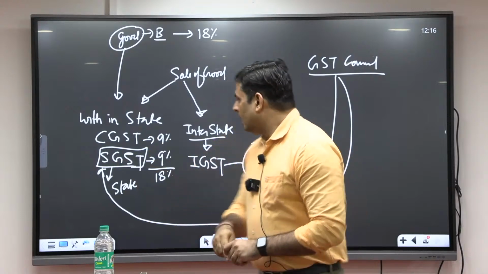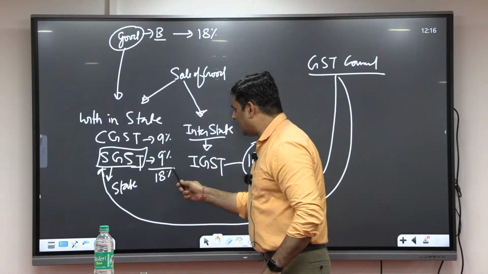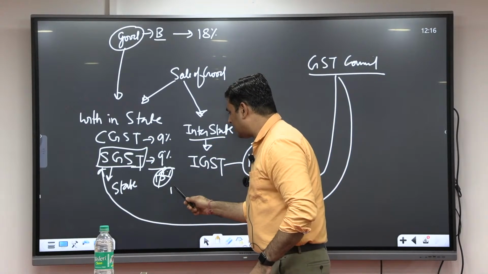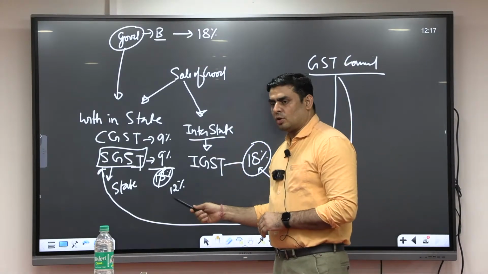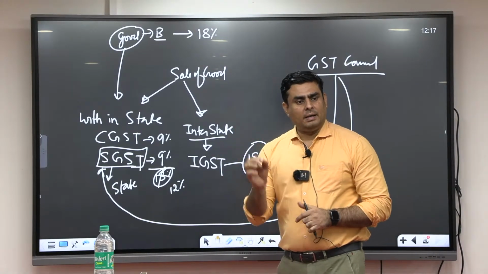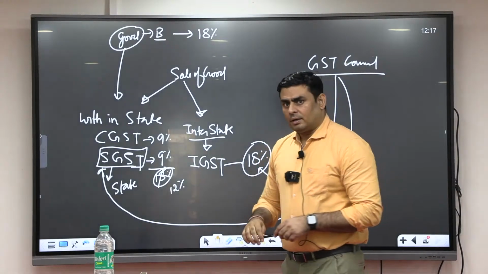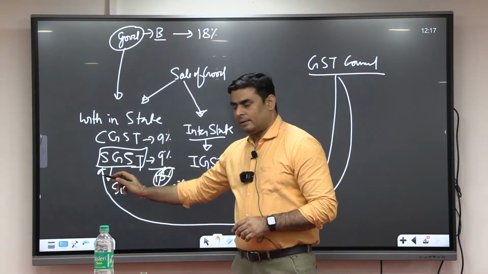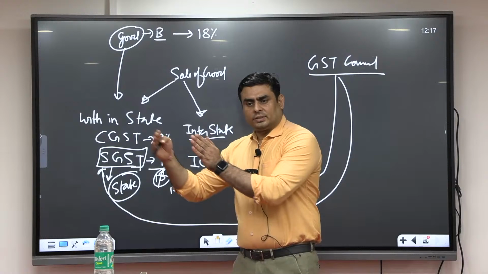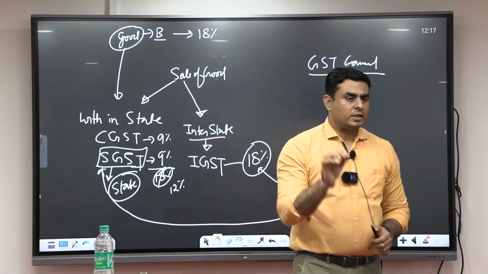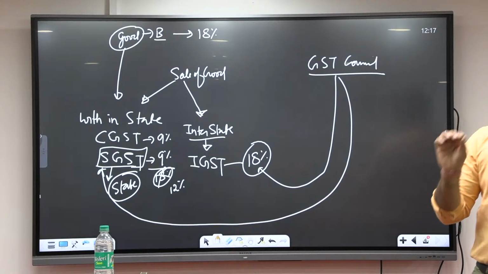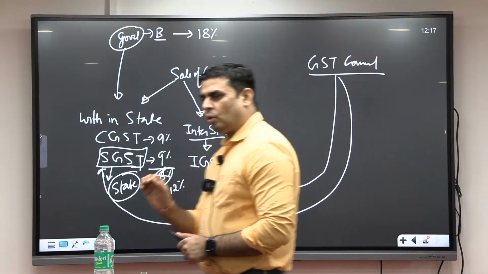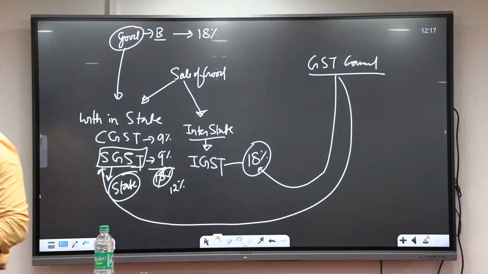What is binding? If the GST Council decides the rate will not be 18% but 12%, this decision of the GST Council is binding on the state. But how the law is going to be made, the State GST law, here the recommendation of the GST Council is not binding in nature. This is the decision made by the Supreme Court back in 2022.